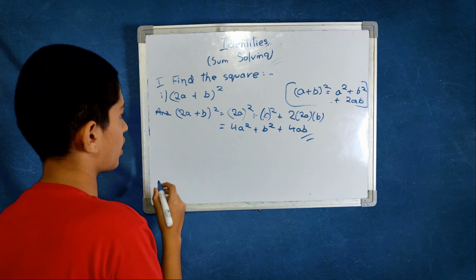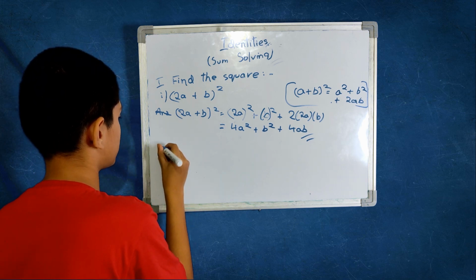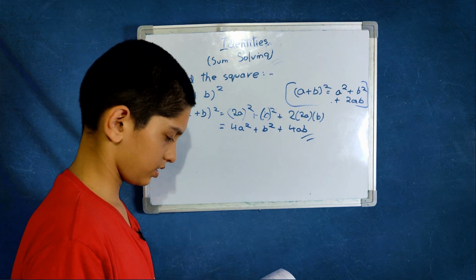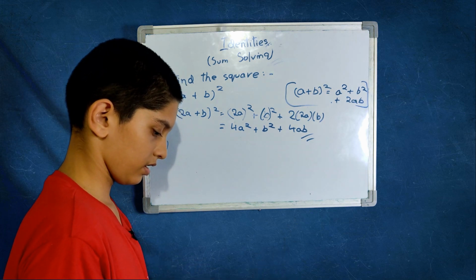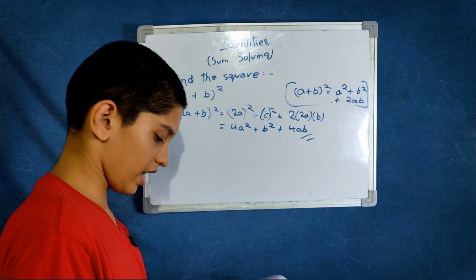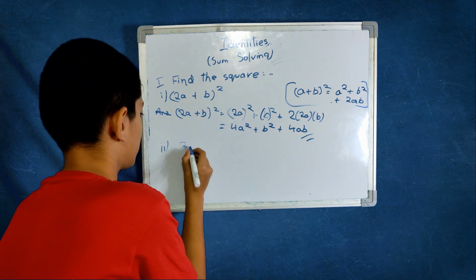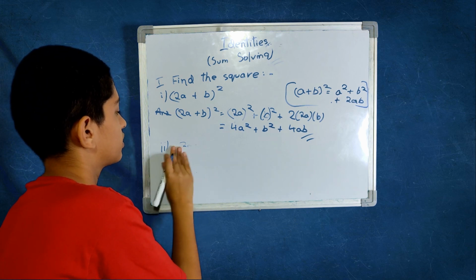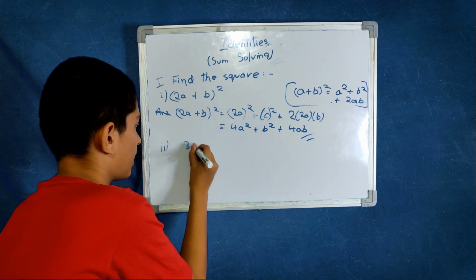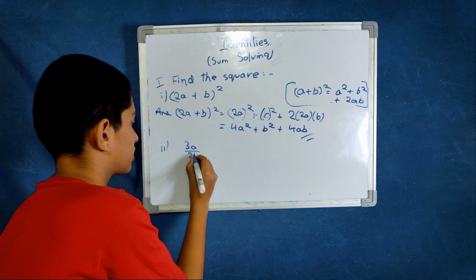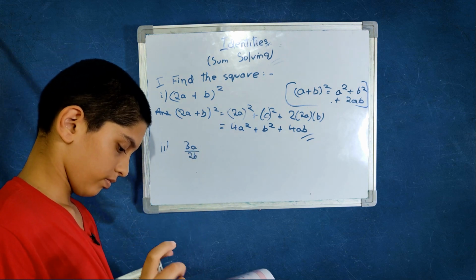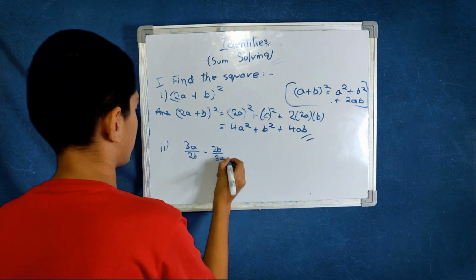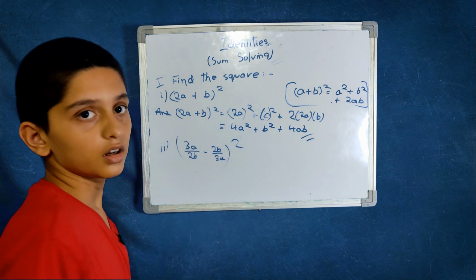Now let's move on to the second one. The second one here is 3a by 2b minus 2b by 3a the whole square.